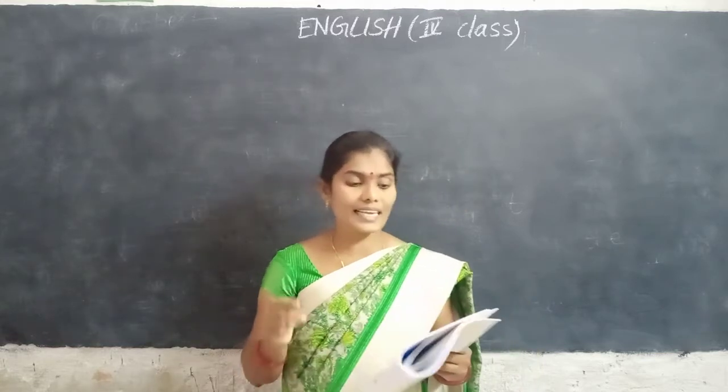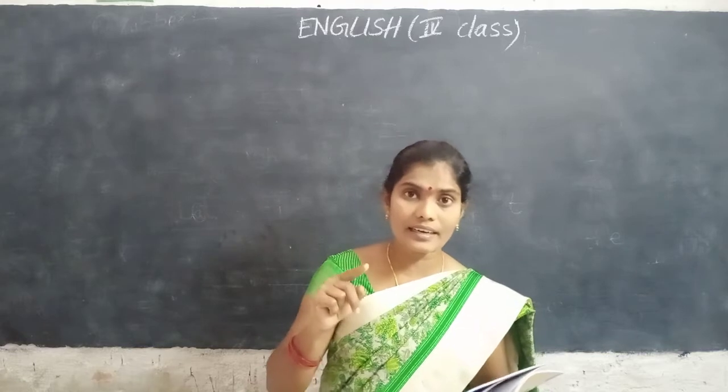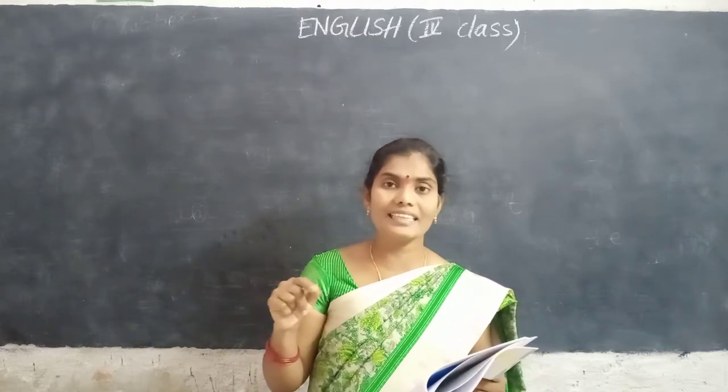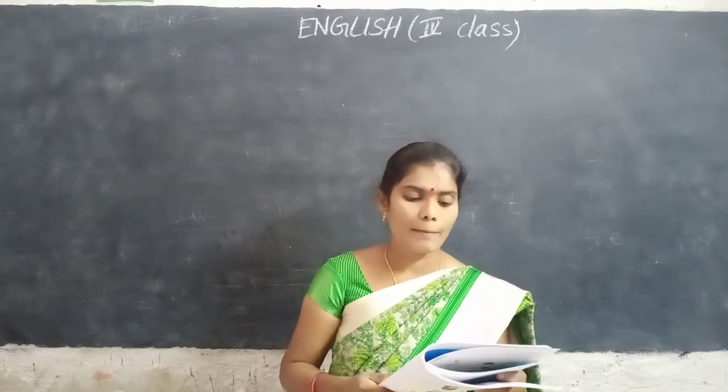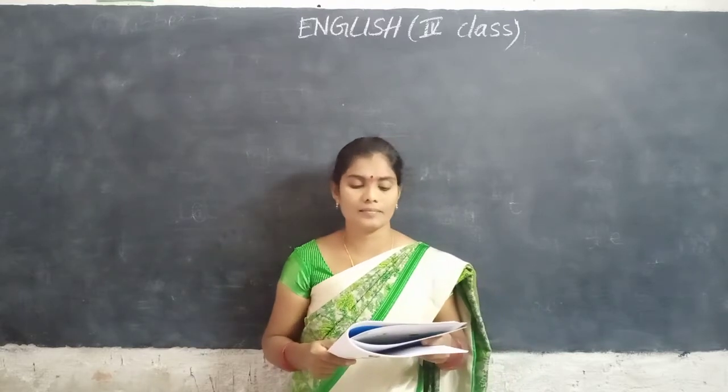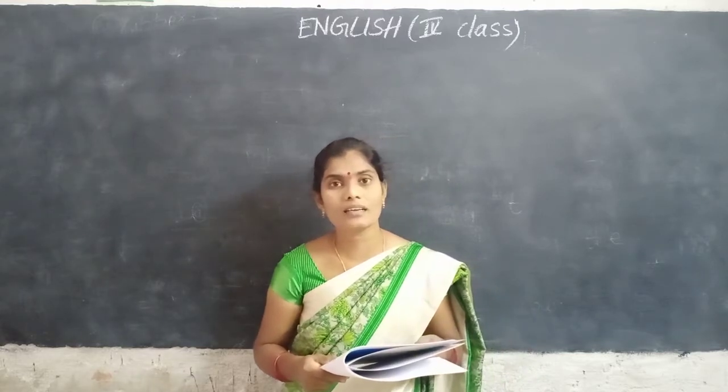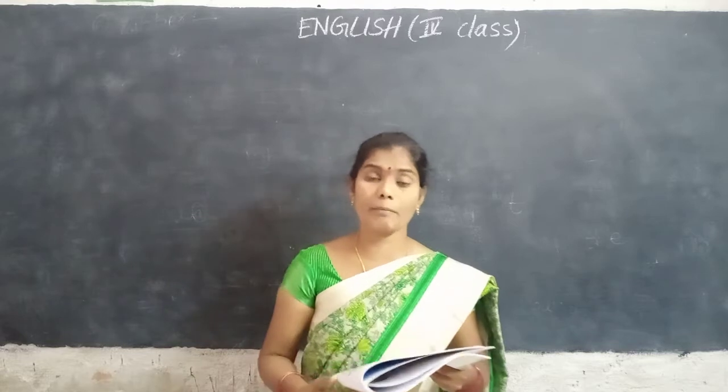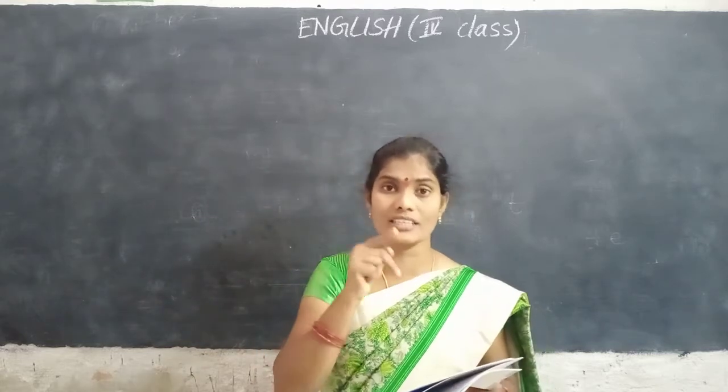Okay. Circle the subject, rectangle the object. My brother paid the bill. Who paid the bill? My brother. My brother is the subject. Circle that.